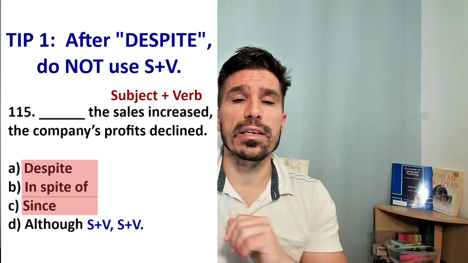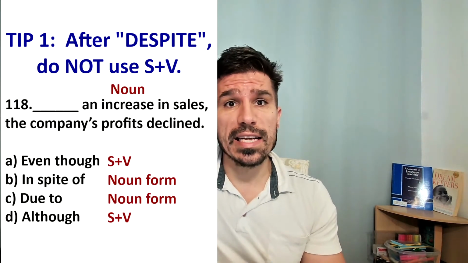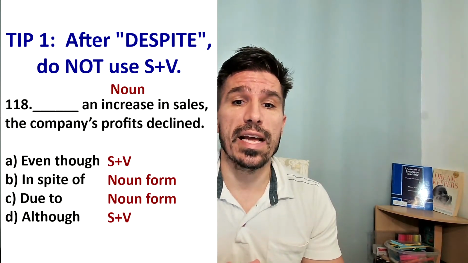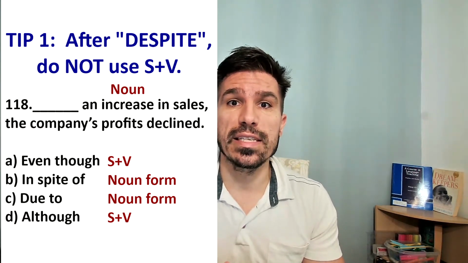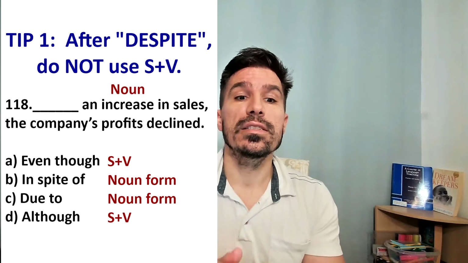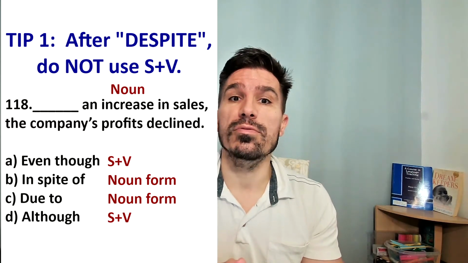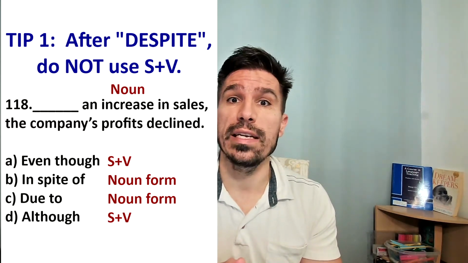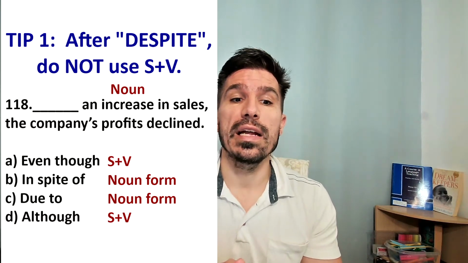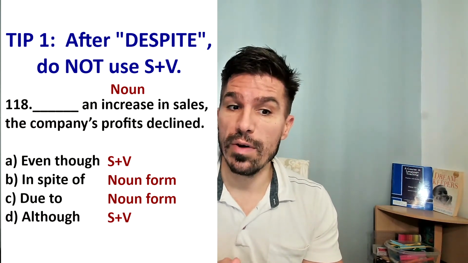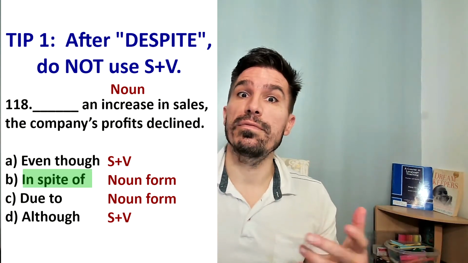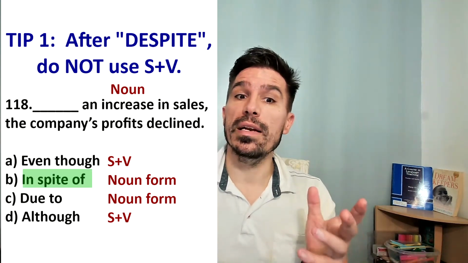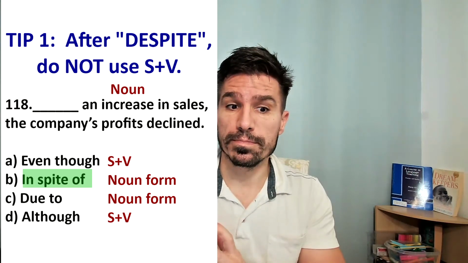Now let's look at the next one. It says blank, an increase in sales, the company's profits declined. An increase in sales is a noun. So even though is wrong because after even though I need subject plus verb. In spite of is correct because in spite of means despite, but it is followed by a noun form.